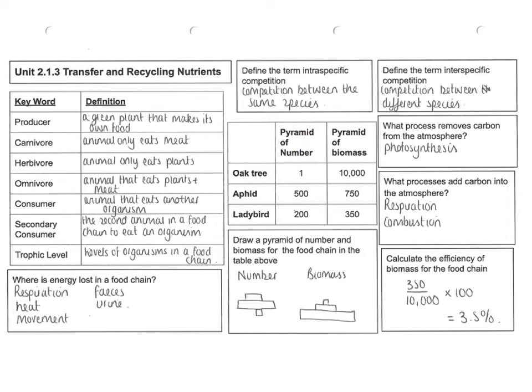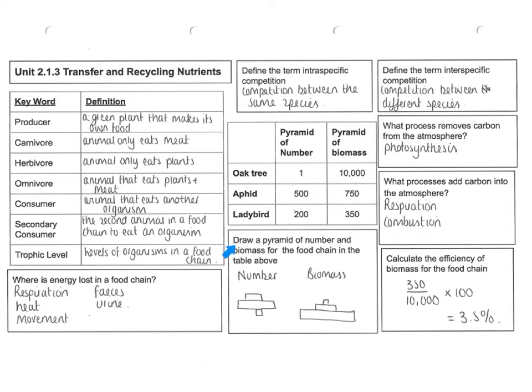Then I've got here pyramid of number and pyramid of biomass. Remember, a pyramid of number tells you the number of organisms at each trophic level. So here we had one oak tree with 500 aphids and 200 ladybirds. Then the pyramid of biomass tells us the dry weight of the organisms. So that one oak tree will weigh 10,000 kilograms, whatever the unit is, and those 500 aphids will weigh 750, and those 200 ladybirds weigh 350. Remember to note the biomass will always be a pyramid shape, which you'll see in a second, whereas a pyramid of number might not.